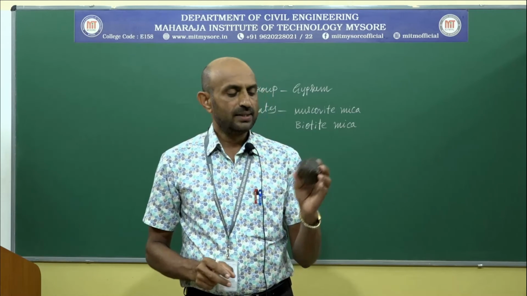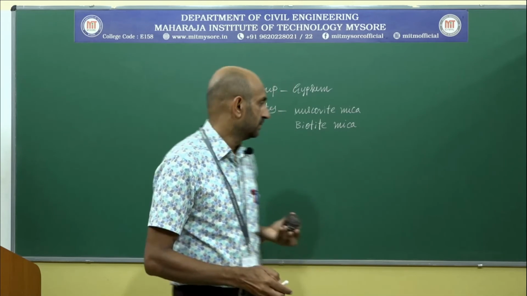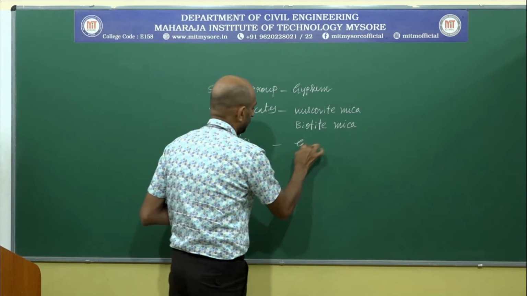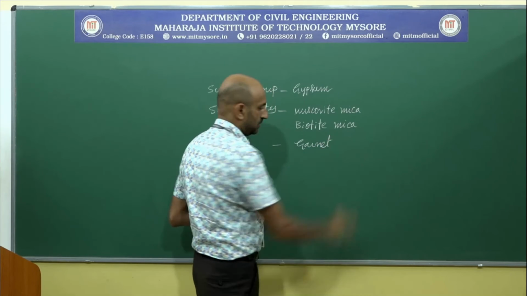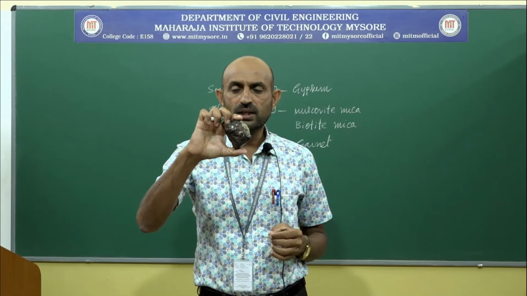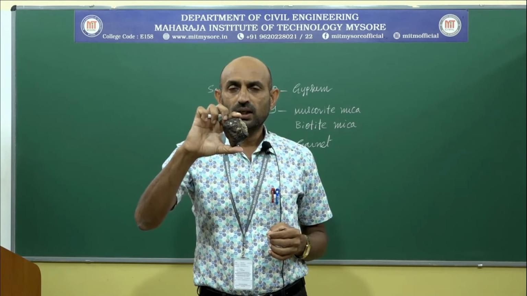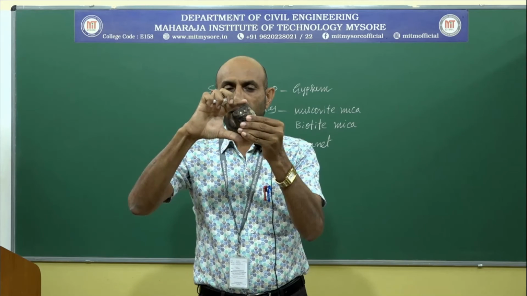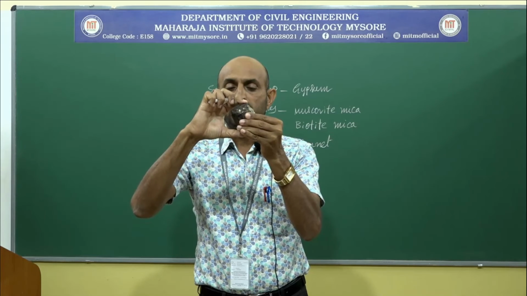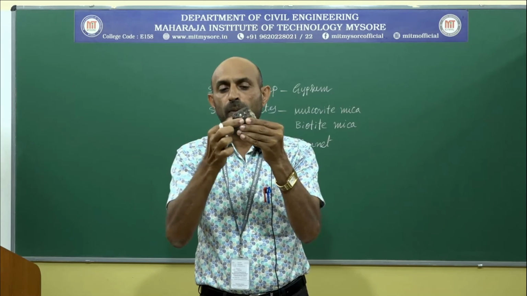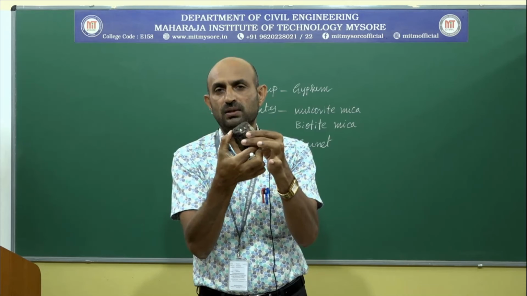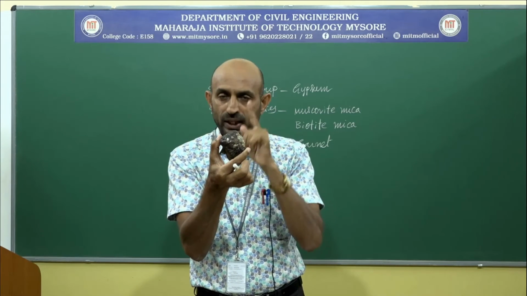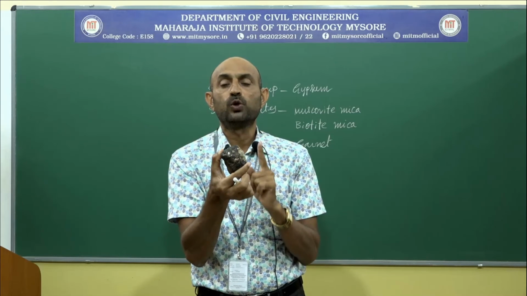The next mineral is garnet. Under silicates, we are going to find garnet. In nature, it occurs in cubic form. Cubic means the length of this mineral from bottom to top equals front to back as well as left to right. When these axes are mutually perpendicular to each other, then it is called by the name cubic system.